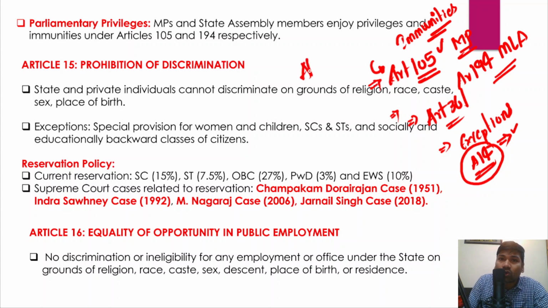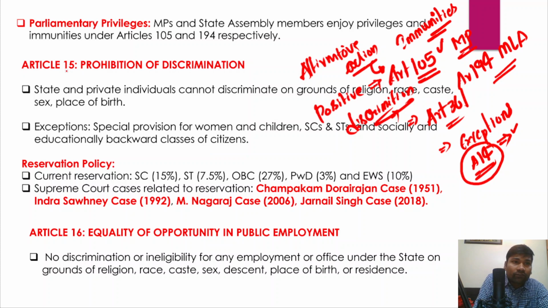This is also called affirmative action or positive discrimination.